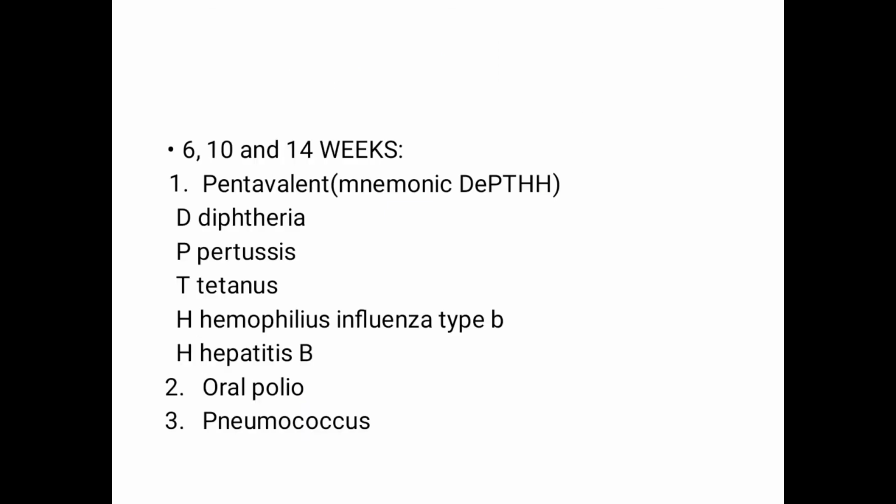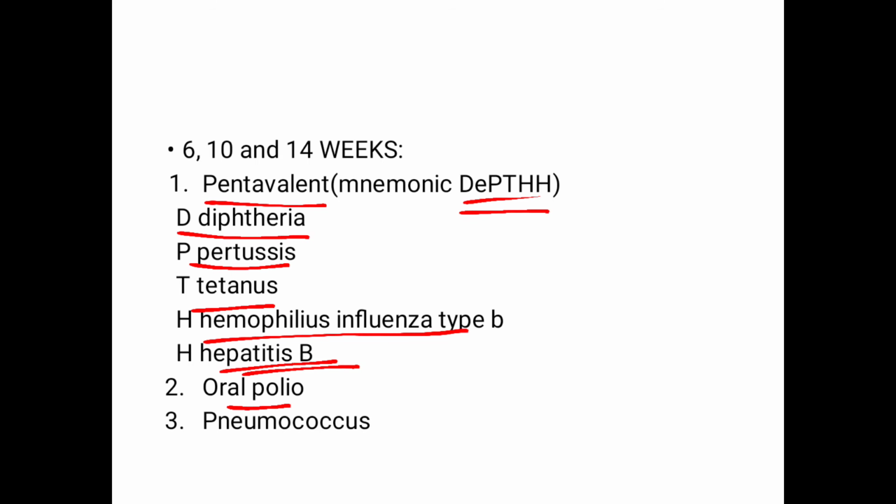At 6, 10 and 14 weeks, you will give the pentavalent vaccine, and the mnemonic for your ease is DPT-HH. D for diphtheria, P for pertussis, T for tetanus, H for Haemophilus influenzae type B, and H for hepatitis B. The vaccine provided in Pakistan, the government vaccine, is a pentavalent. There is also a hexavalent vaccine, in which pneumococcus is included along with the pentavalent. So it's 6 things inside one.